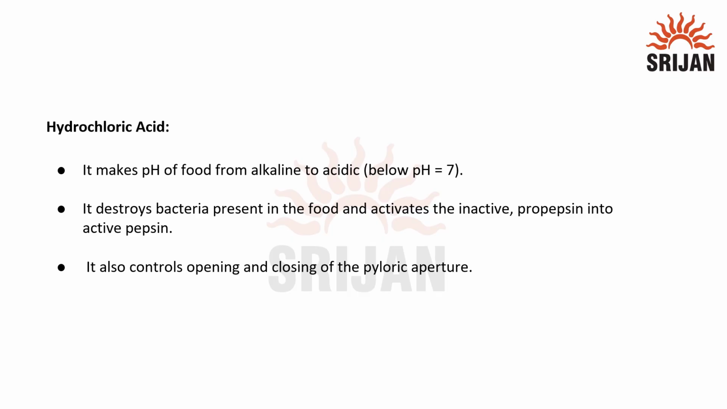Now let's understand each of these gastric secretions one by one. First is hydrochloric acid. It makes pH of food from alkaline to acidic, that is below pH 7. It destroys bacteria present in the food and activates the inactive propepsin into active pepsin. It also controls opening and closing of the pyloric aperture.